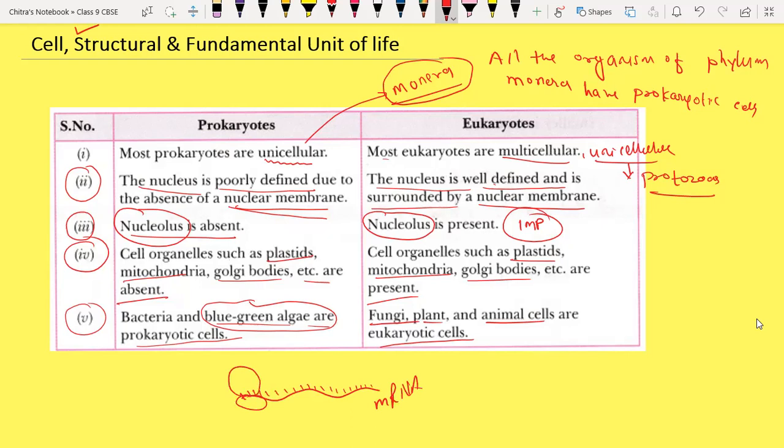That ribosome contains RNA, that's why it is called ribosomal RNA, rRNA. So the ribosomes help in the protein synthesis process, inviting the tRNA along with the anticodons. We will discuss that in higher classes. It is not in your syllabus.